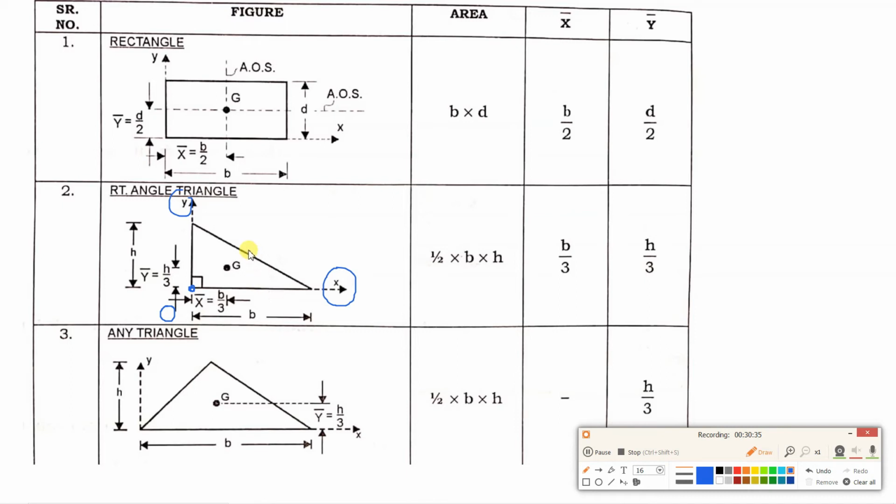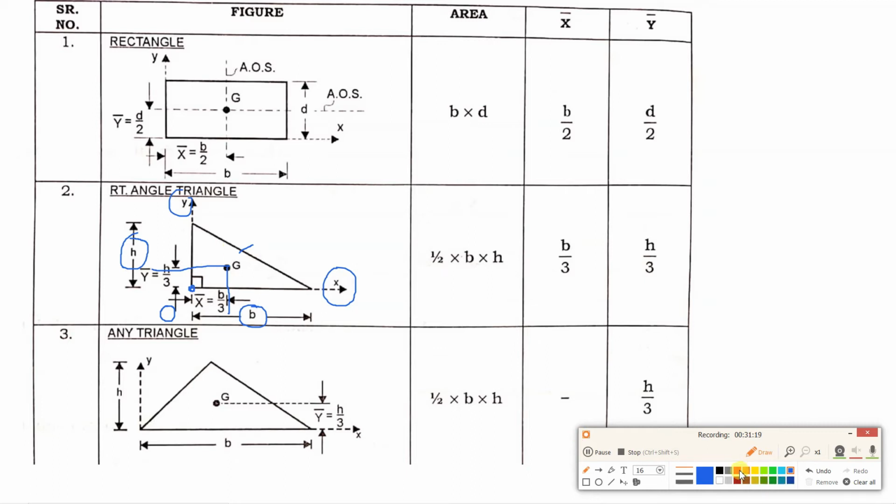Now, whatever side is there, the hypotenuse, opposite to that, from that point, if you measure the distance of the centroid, suppose this horizontal distance is b, so x bar will be b by 3. Similarly, if this is the height of the triangle, the location of G will be h by 3. But about which point? About the point which is opposite to the hypotenuse.